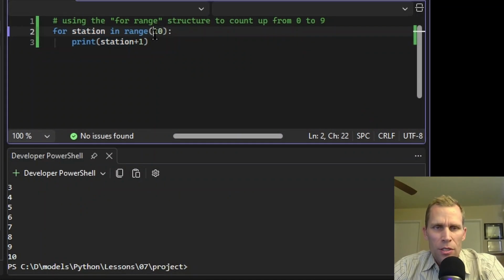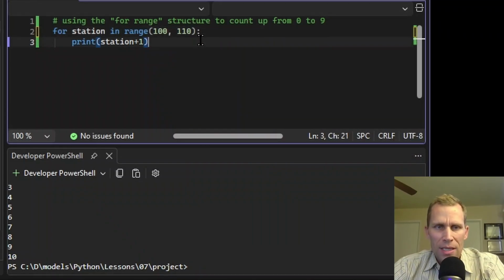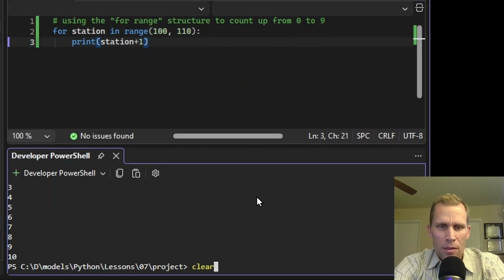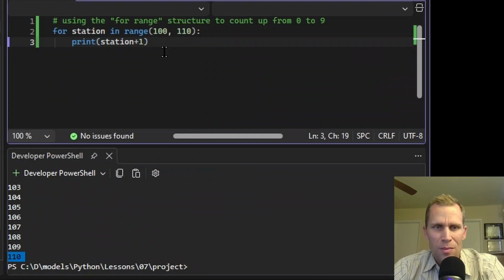Within this range function, if I wanted to add a second parameter, to specify a minimum and a maximum, so I didn't have to start at 0 every time. Say I wanted to count up by 1 from 100 to 109. I could just do 100 comma 110 like that. Save. Here, clear, and run. All right, so we have 100 all the way up to 110. Oh, that's right, 101 up to 110. I still had this plus 1, excuse me.